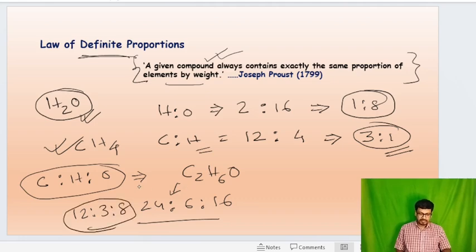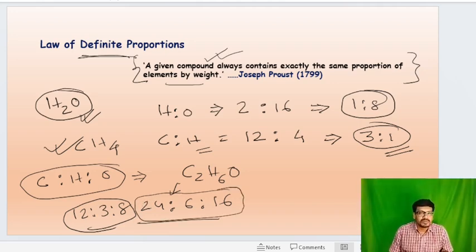Clear? CH4, that means their mass ratio remains same, but this is not the same molecules. Okay, mass ratio same means the molecules would be same. This is not true.